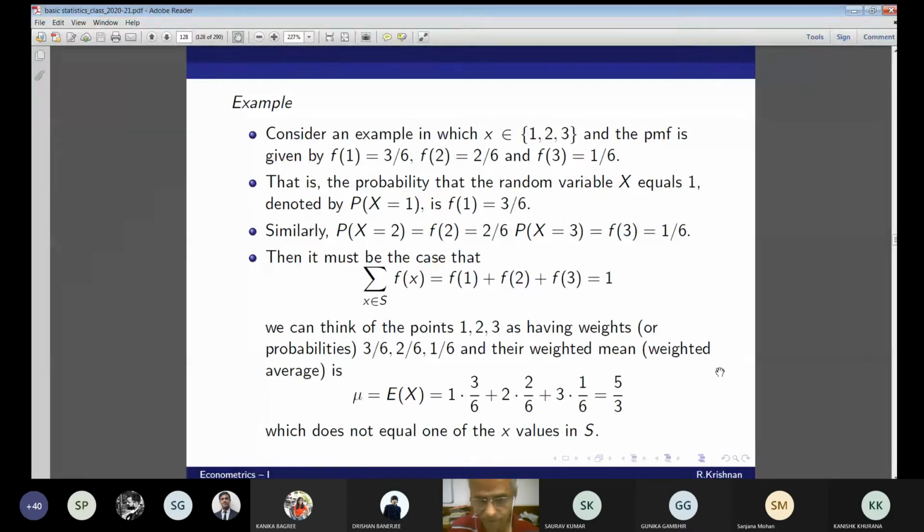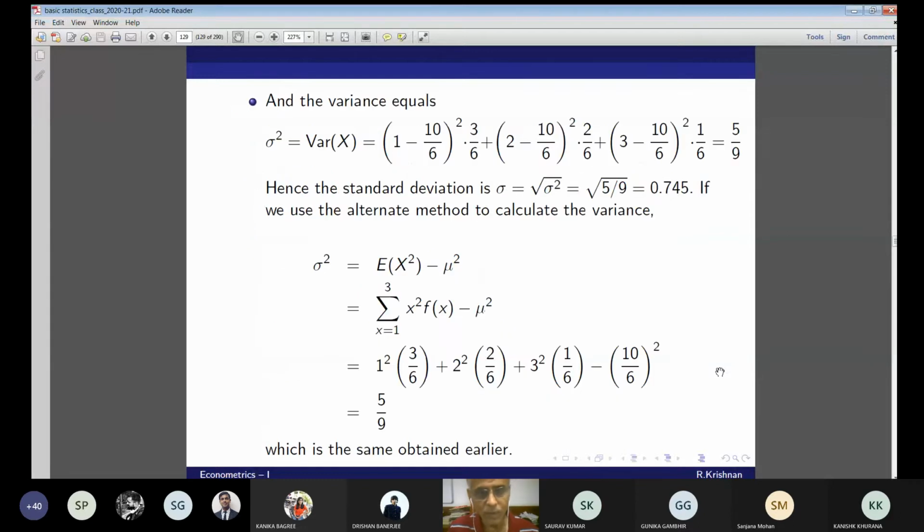This is also important. This does not fall in the sample space, the outcome space. And the variance equals sigma square. This is the formula. Go through it, please. I have used the alternate method also. Var X is equal to the expectation of X square minus (E X) whole square.